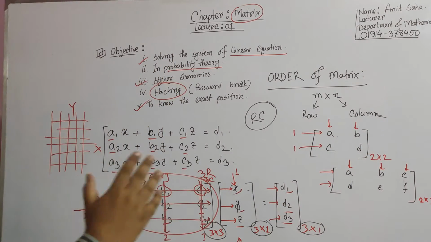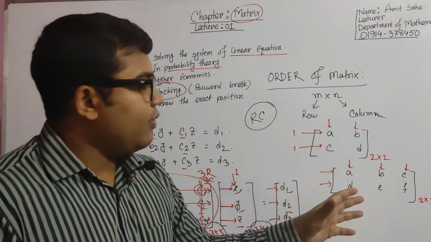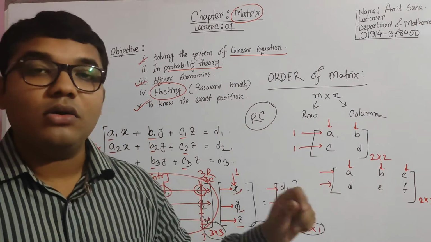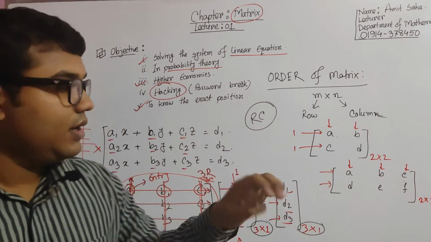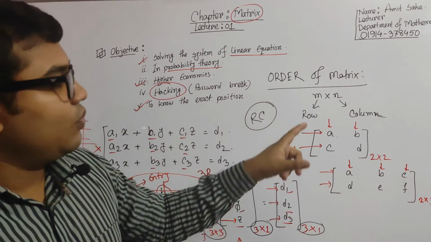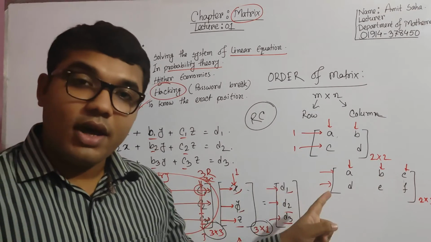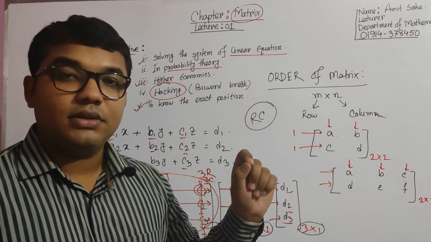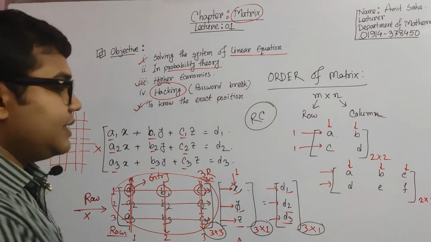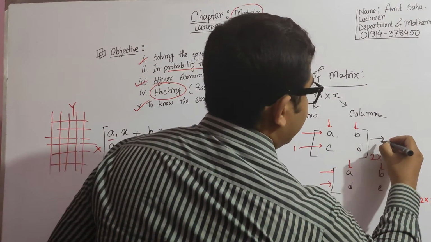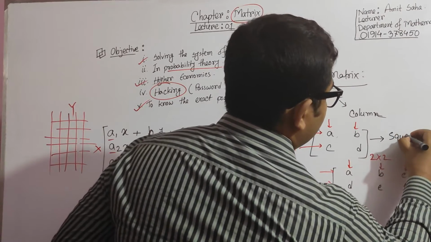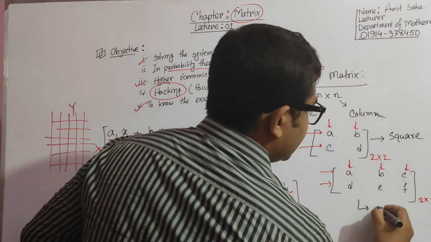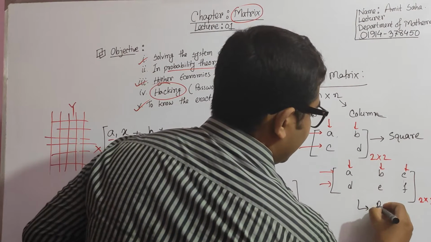Okay. Now I was talking about two types of matrix. One is square and the other is rectangular. I think you can understand which one is the square matrix and which one is the rectangular matrix. Here this matrix is known as the square matrix and this matrix is known as the rectangular matrix.